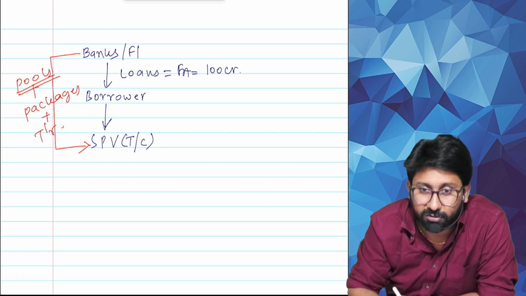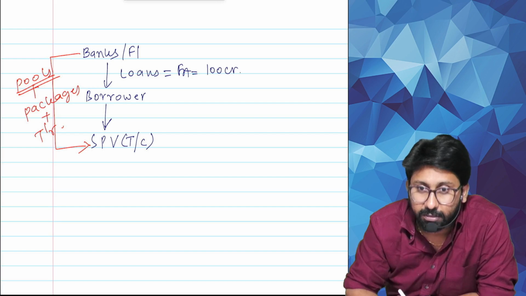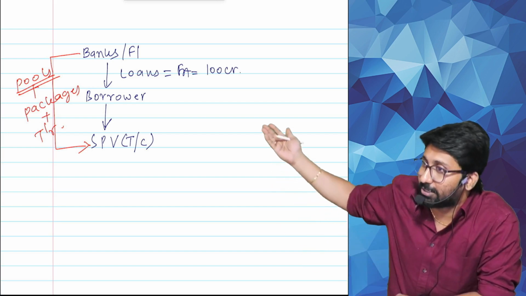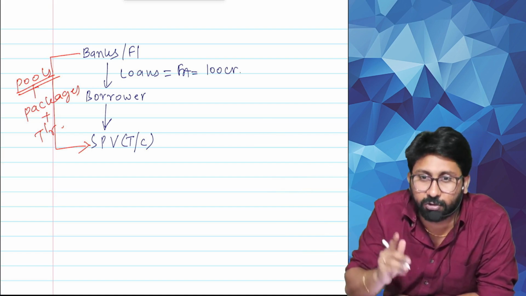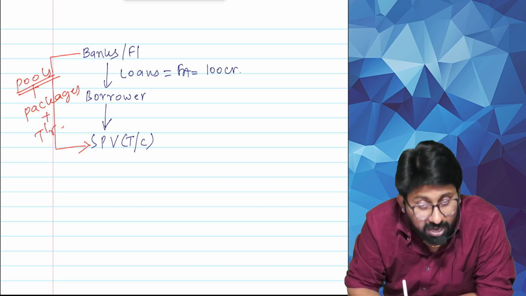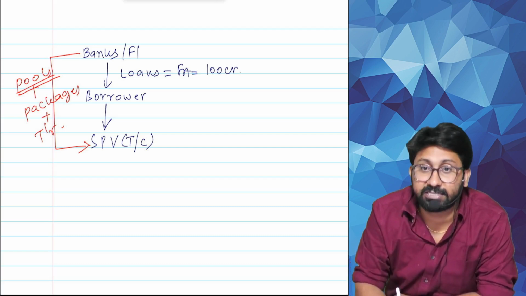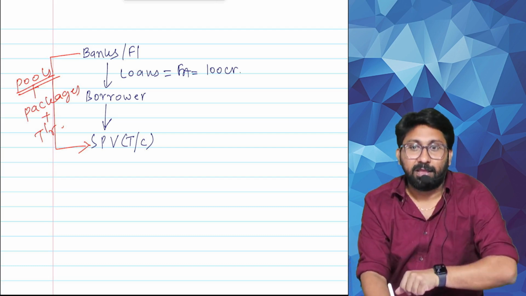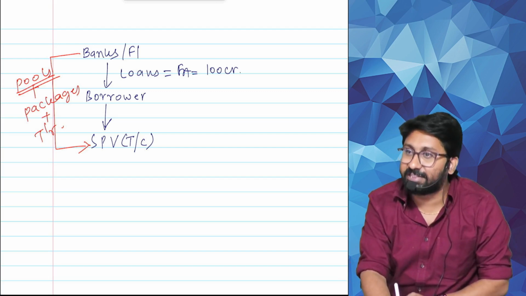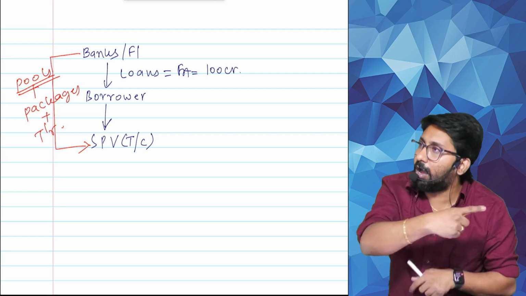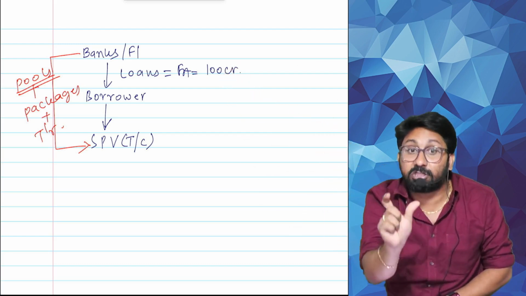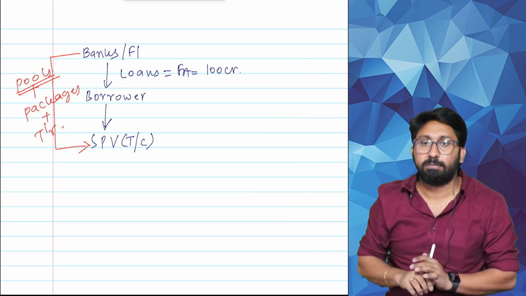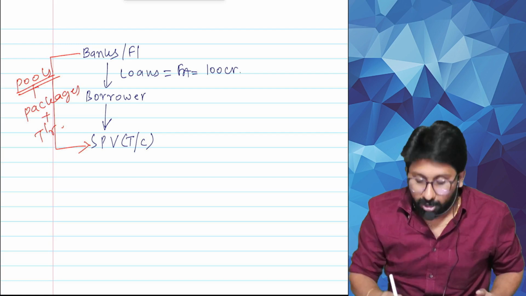Now the top-notch point will start. What is the worth of these loans? Let us say ours is a home loan in our example. What is the worth of the home loans now? Wrong answer. 100 crore is the principal given. The bank will take back principal with interest, all EMIs in the future. Calculate the present value. That is the worth of that loan. How much principal have I given?